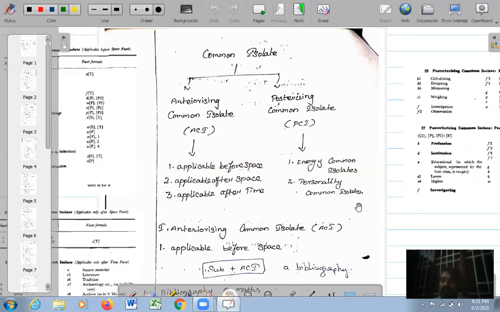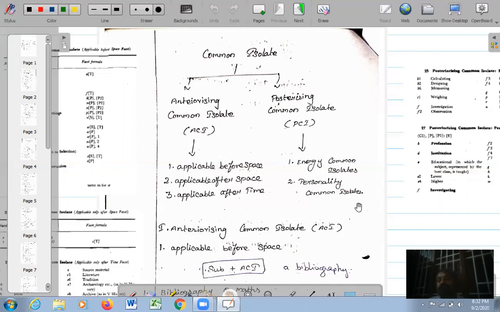Child plus library becomes child libraries. Child plus psychology becomes child psychology. Child plus medicine becomes children's medicine. So, a particular isolate, when it is attached to a main class, becomes a subject. Otherwise, an isolate cannot become a subject by itself.